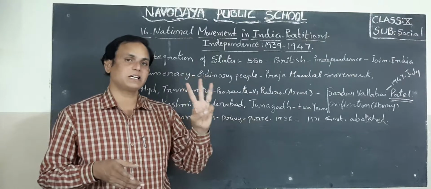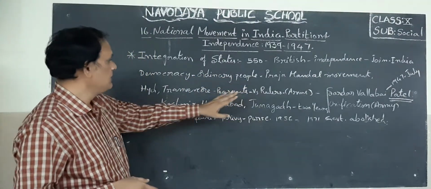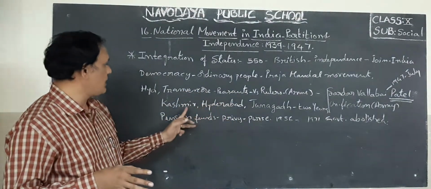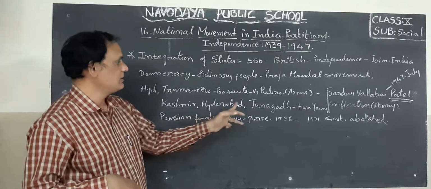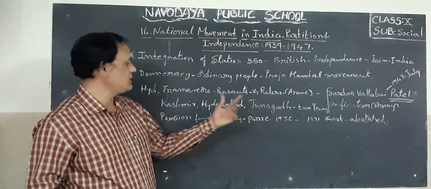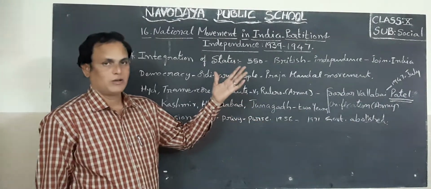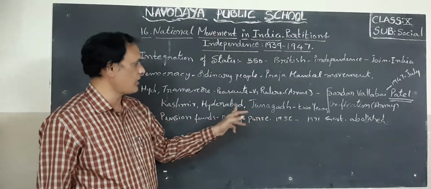What are the three states? Here I already wrote what the three states are. Those three states did not join. They are Jammu and Kashmir, Hyderabad, Junagadh. These three states did not join our Indian government. That is why after 2 years they also joined.